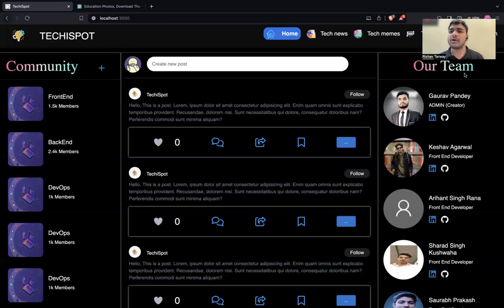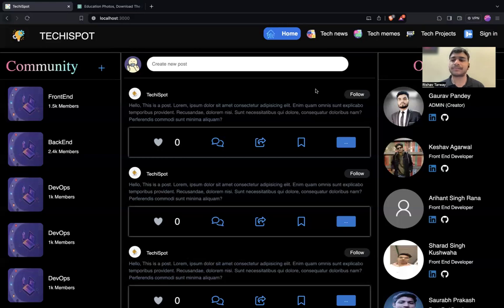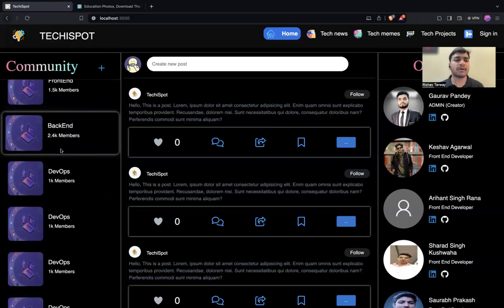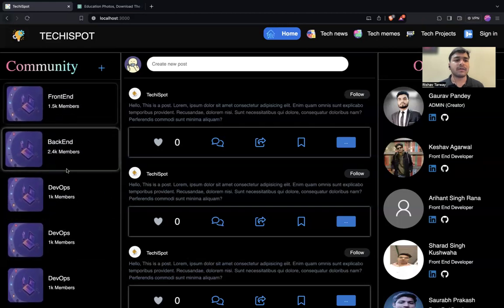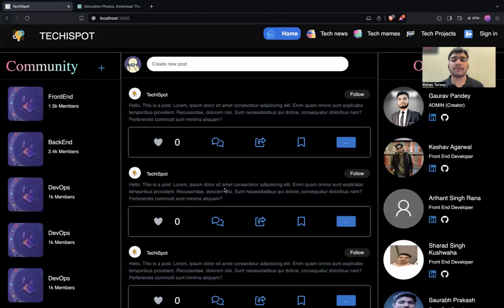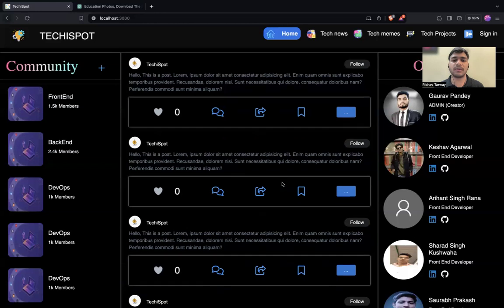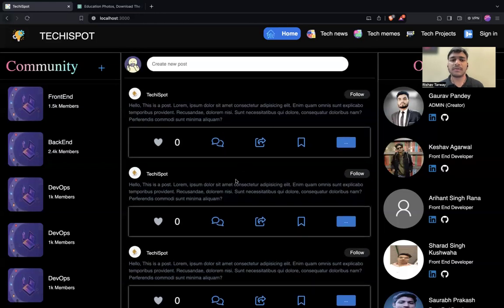Talking about the interface, it is a community platform where there will be a feature of communities. Whatever you want to learn, there will be a section for the community you want to join, along with the number of members they have. There will also be a platform where posts are visible to you, so different posts will be visible by the users of this community. Currently, the community members are all the contributors in this.